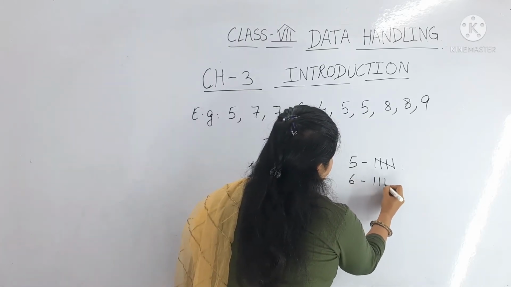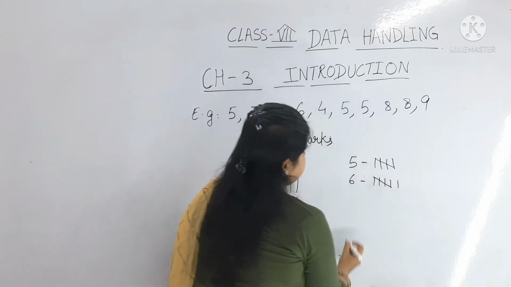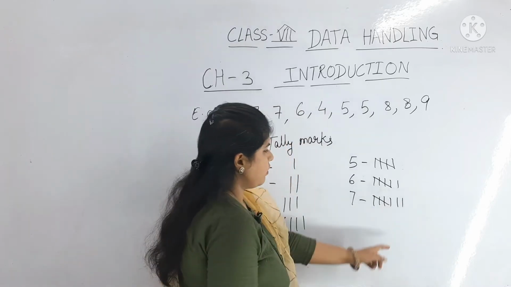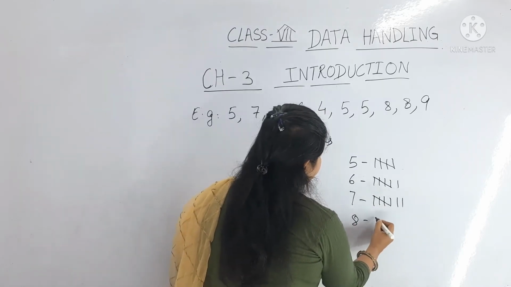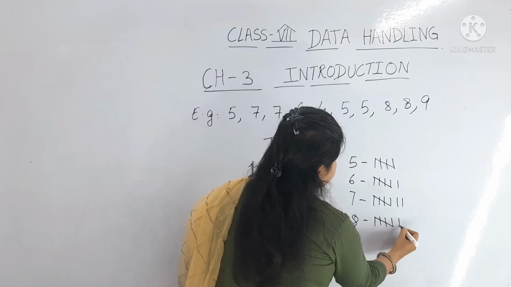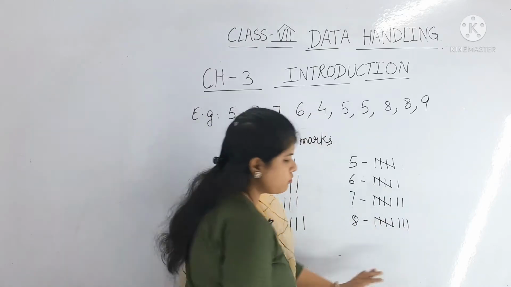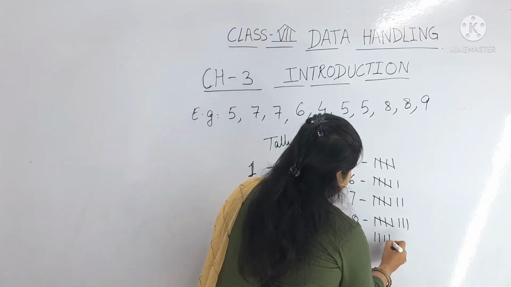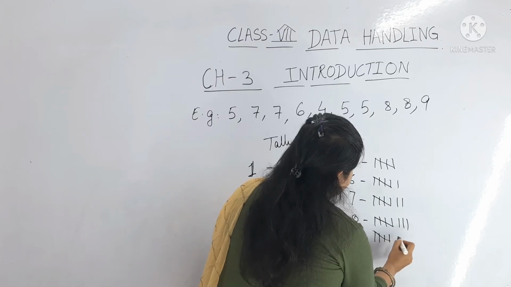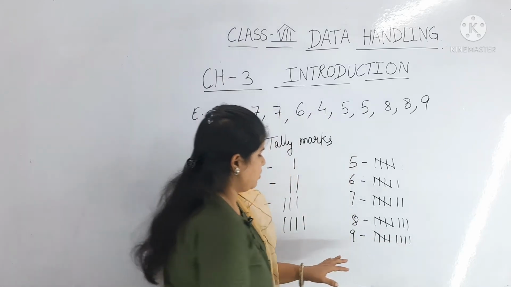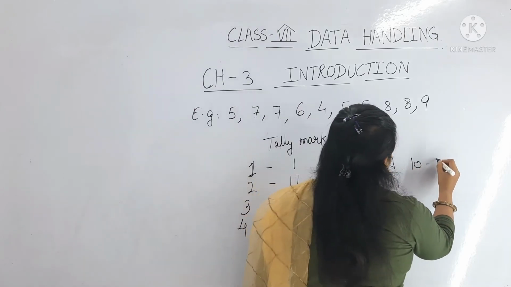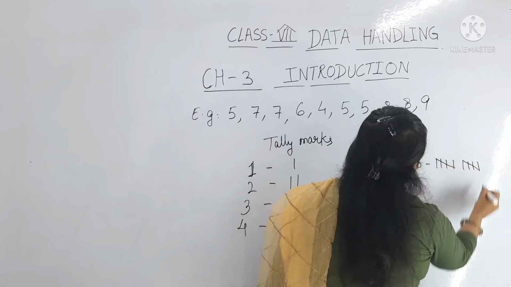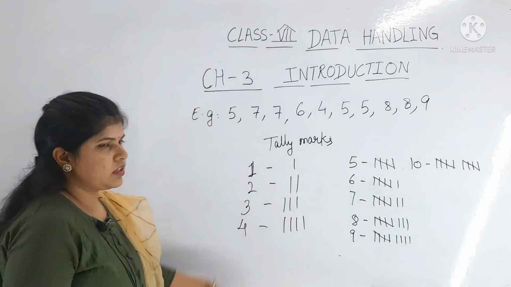6, 1, 2, 3, 4, 5 and 6. 7, 1, 2, 3, 4, 5, 6, 7. Okay, like this, 1, 2, 3, 4, 5, 6, 7, 8. Like this you have to draw the tally marks. 1, 2, 3, 4, 5, 6, 7, 8, 9. And for 10, 1, 2, 3, 4, 5, 6, 7, 8, 9, 10. Okay, up to 10, these are the tally marks.